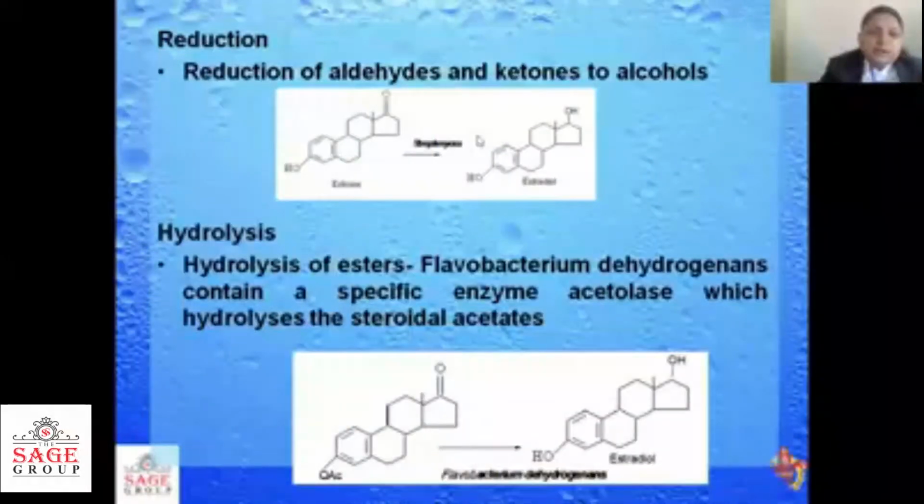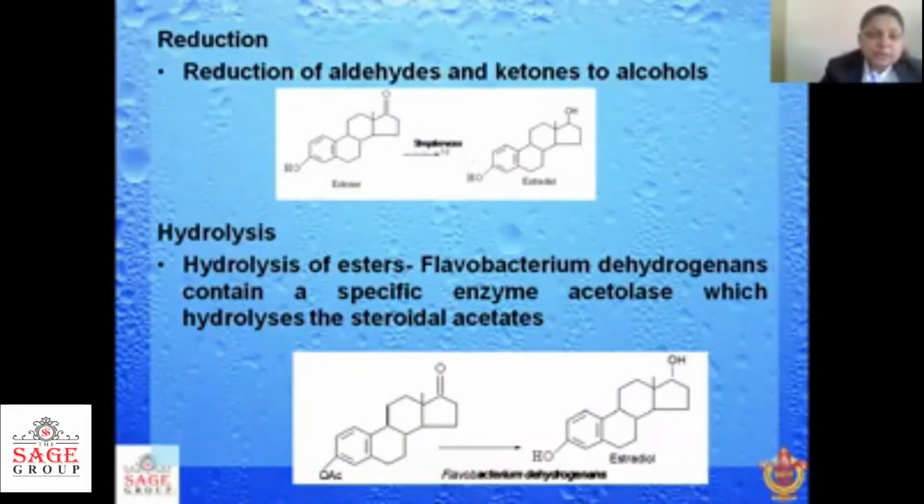Some reduction reactions we can see with the help of Streptomyces species. Here estrone is converted into estradiol. There is a reduction of aldehydes and ketones to alcohol: the keto derivative is converted to a hydroxy group, that is alcohol.